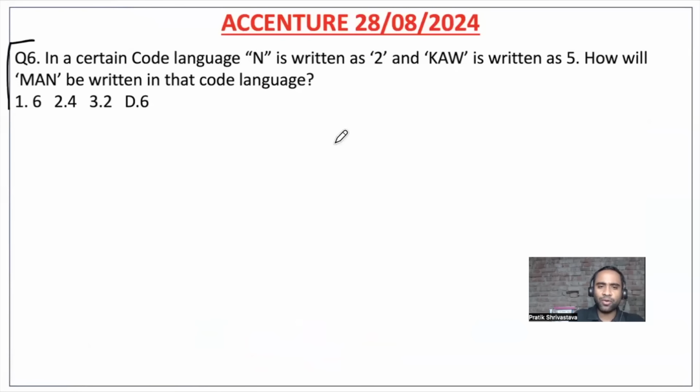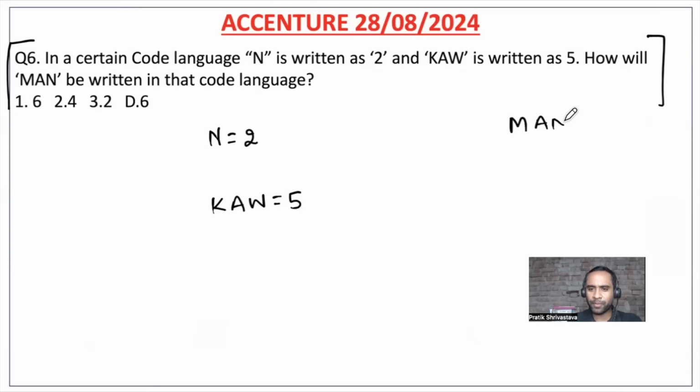So in a certain code language, N is written as 2, and COW is written as 5. Then we have to find out the code for MAN. No problem. So friends, what is the alphabetical position of N? It is nothing but 14. And let us see their alphabetical positions.